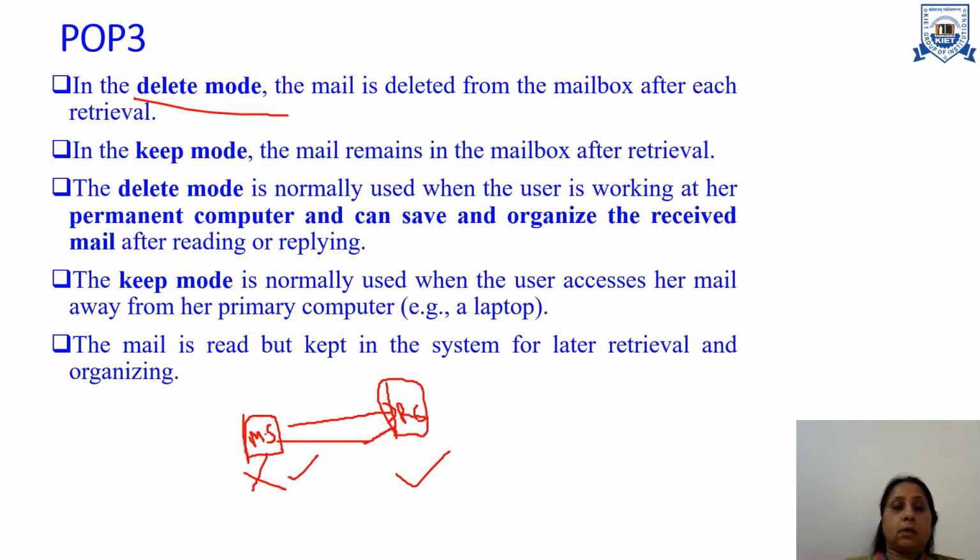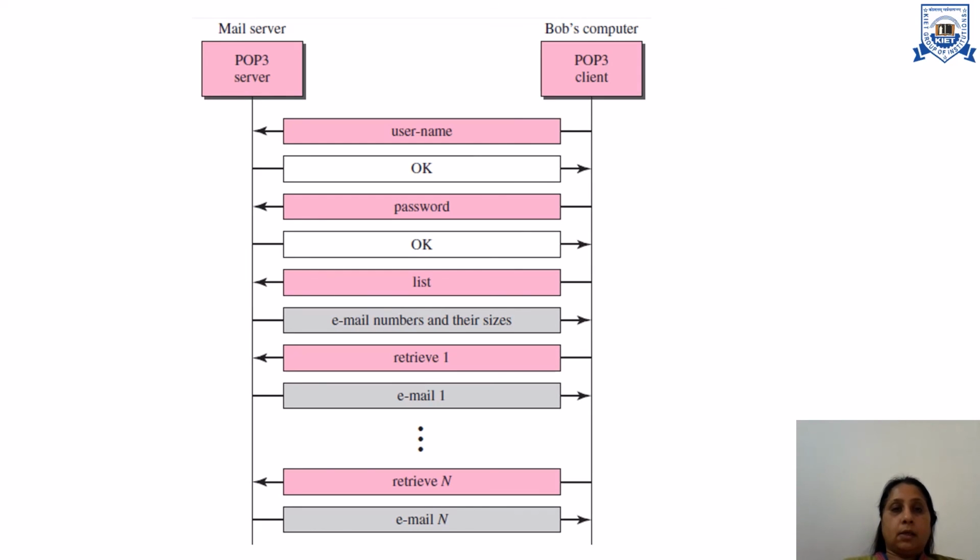But here we can just read the mail, and once our mail is downloaded to our system, then we cannot access it from anywhere. We have to read the messages from this particular system. Here the functionality of the POP server and client is shown.